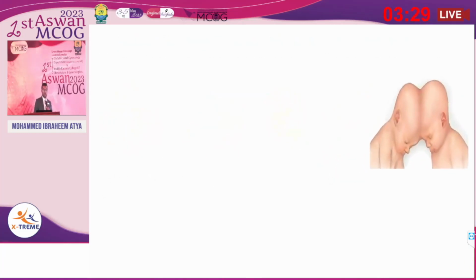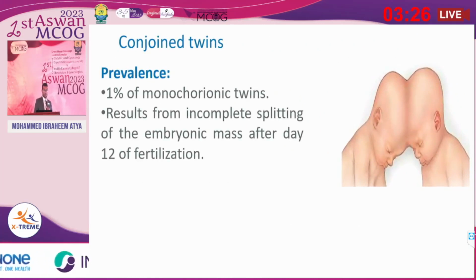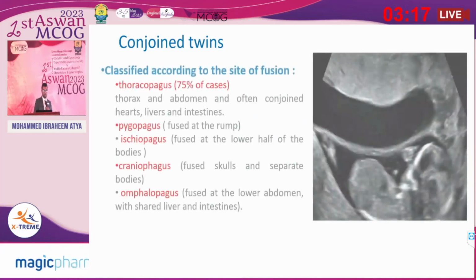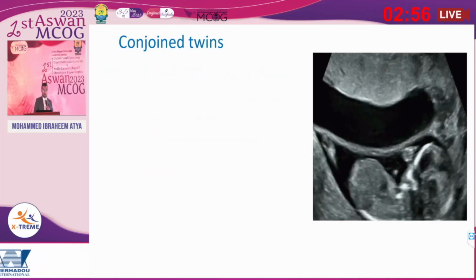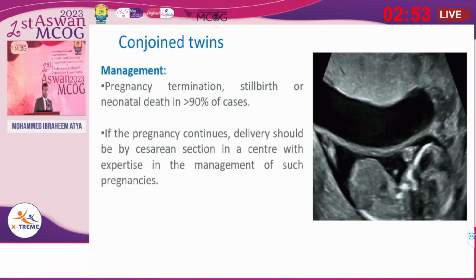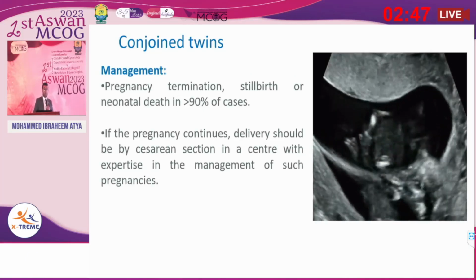Lastly, the conjoined twins. Conjoined twins represent 1% of monochorionic twins, resulting from splitting of the embryonic mass after day 12 of fertilization. They are classified according to the site of fusion. The most common type is thoraco-omphalopagus, 75%, involving the thorax and abdomen, often with conjoined heart, liver, and intestine. Other types are ischiopagus, craniopagus, and omphalopagus.